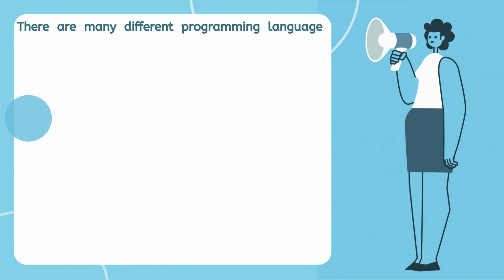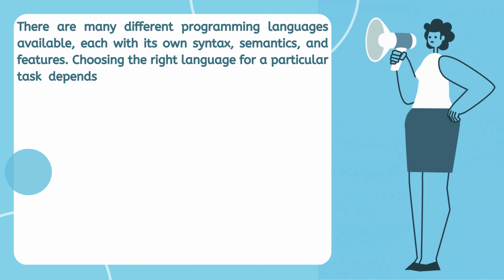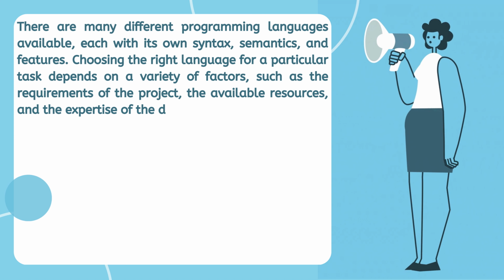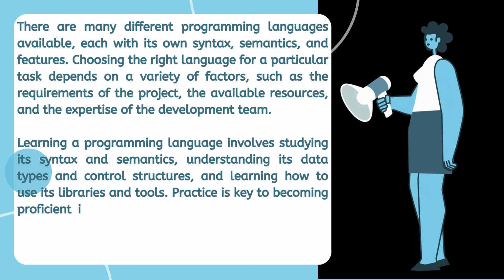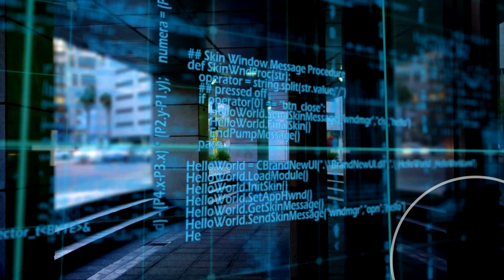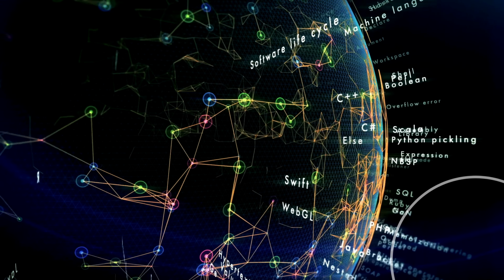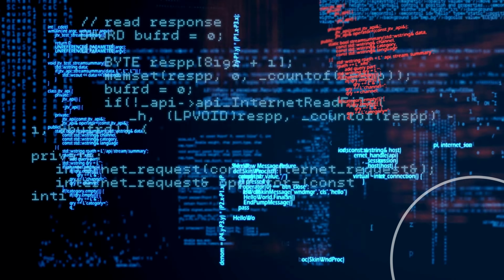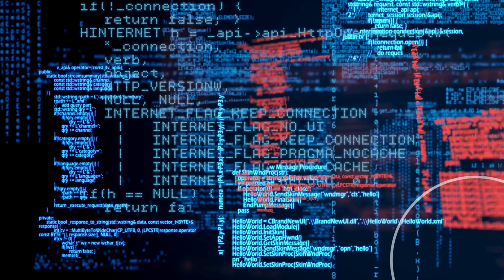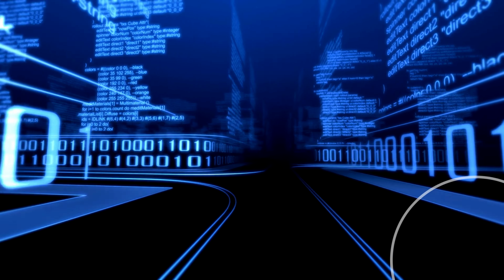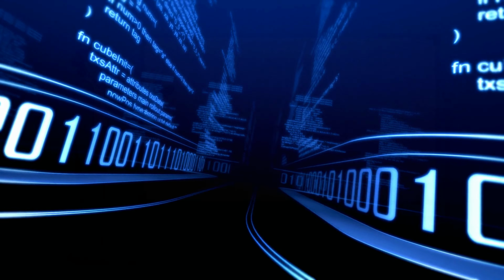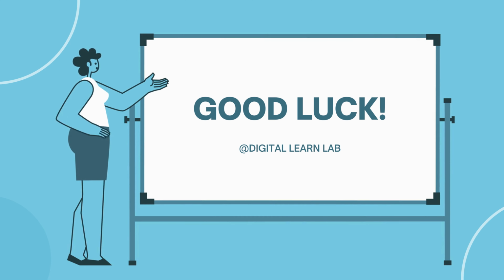There are many different programming languages available, each with its own syntax, semantics, and features. Choosing the right language for a particular task depends on a variety of factors, such as the requirements of the project, the available resources, and the expertise of the development team. Learning a programming language involves studying its syntax and semantics, understanding its data types and control structures, and learning how to use its libraries and tools. Practice is key to becoming proficient in a language, and it is often helpful to work on real-world projects to gain practical experience. We will go to the next section.